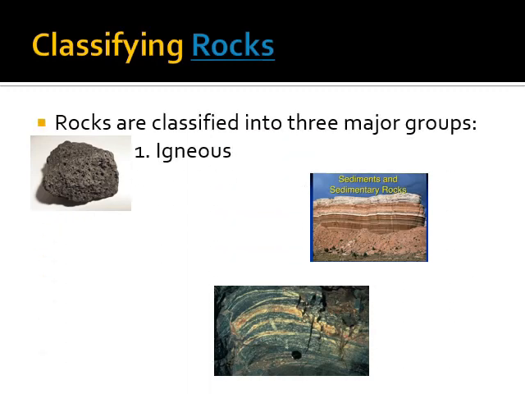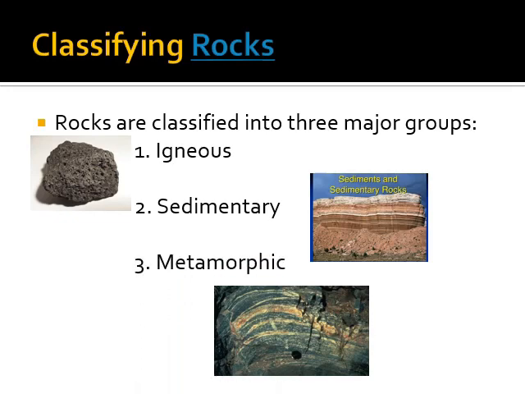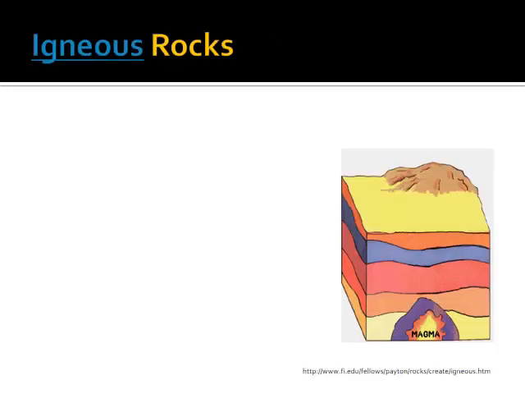So the first group is igneous rocks. And that picture at the top left there of the dark gray rock with holes in it, that's igneous rock. Sedimentary rock, that was the one that says sediments and sedimentary rock. Sedimentary rocks often have layers that you can see in them. And finally, metamorphic rocks. We don't call them layers, we call them foliations in metamorphic rocks, but sometimes they do have bands that make them look kind of like sedimentary rocks.